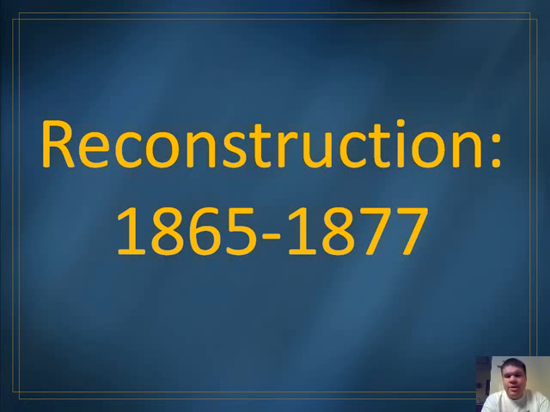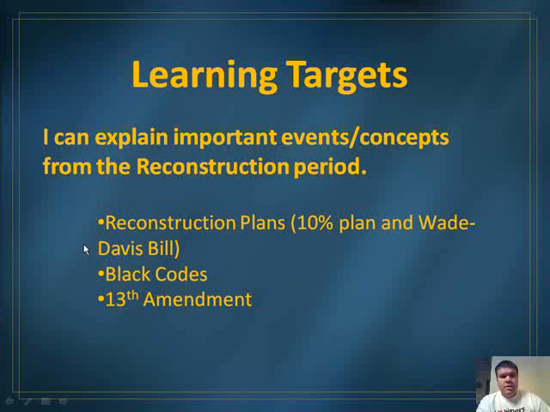Let's start with our learning targets for this particular section. Our learning targets are that you can explain important events and concepts from the Reconstruction period. We're going to focus in this first part on Reconstruction plans. There was a plan by Abraham Lincoln called the 10% Plan, and then an alternative plan called the Wade-Davis Bill. Your goal is to know the difference between the two. We're going to talk about black codes and what they were, and about the 13th Amendment and what it did.